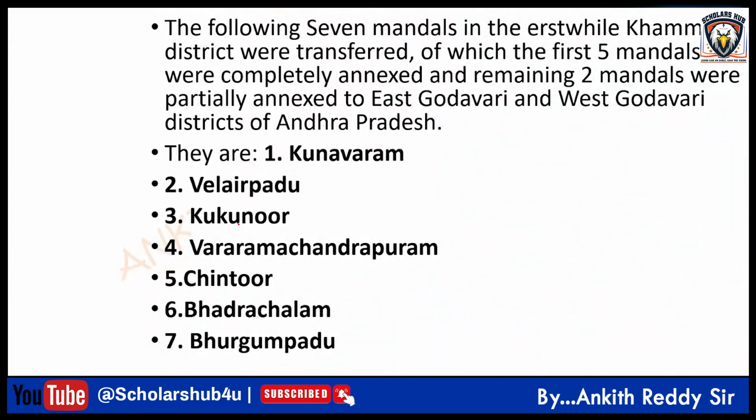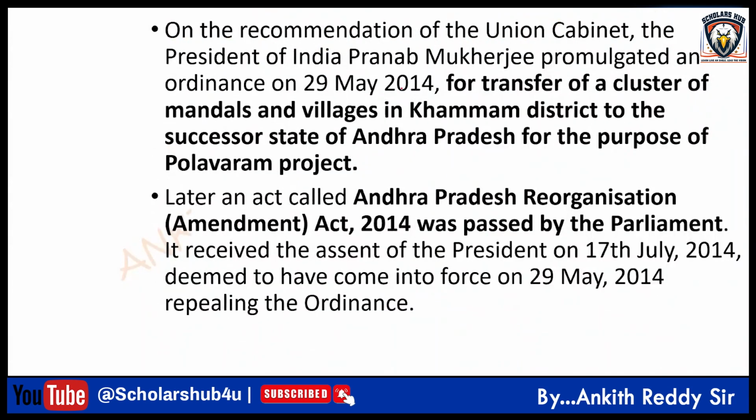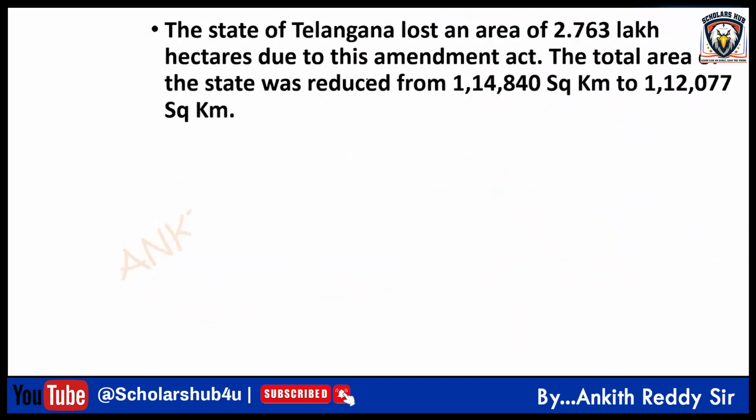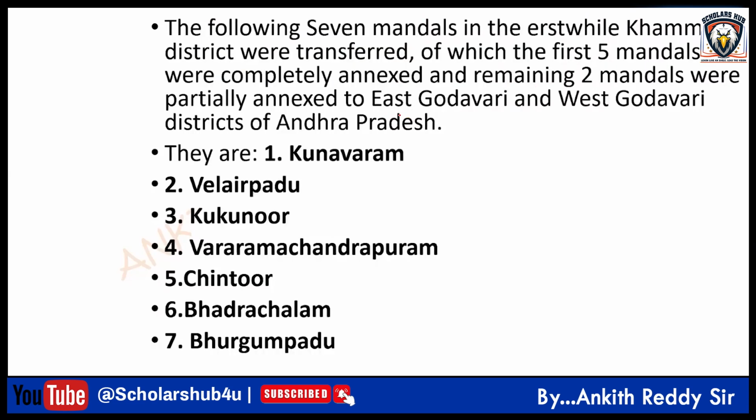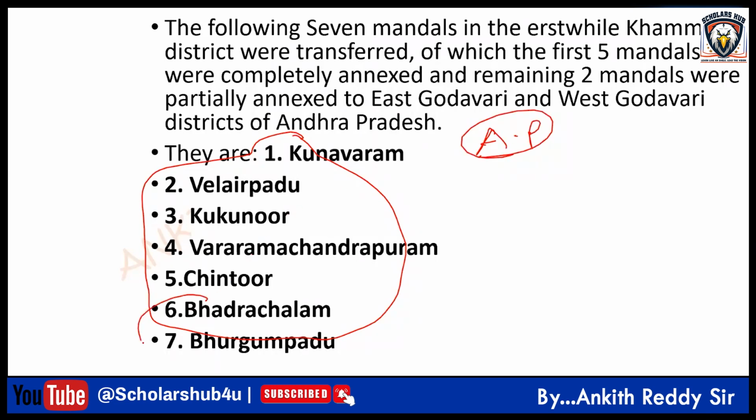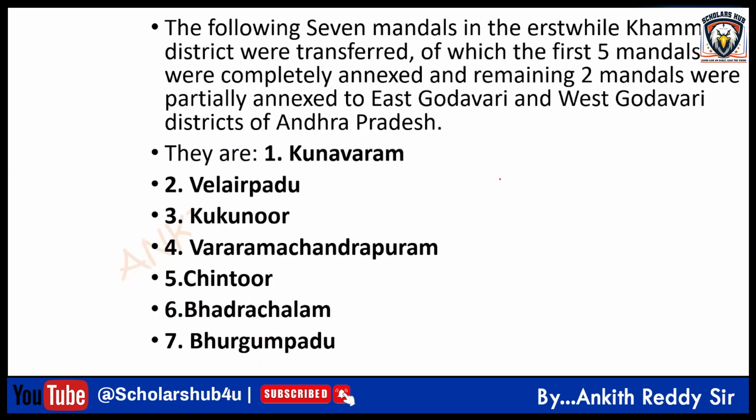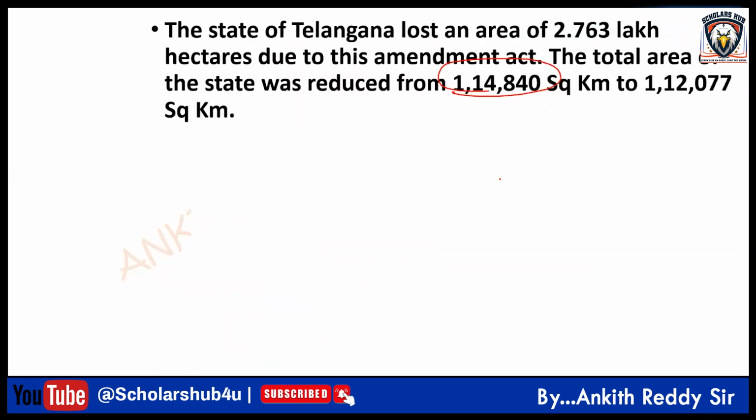When Telangana state was formed, the total area was 1,14,000 square kilometers. But according to the Andhra Pradesh Reorganization Act, 7 mandals of the Khammam area were ceded to Andhra Pradesh. Five of them were completely ceded, and two, Bhadrachalam and Burgampadu, were partially ceded to AP.